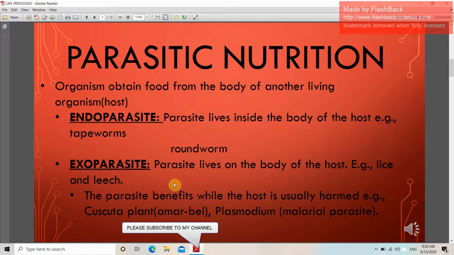What is an exoparasite? A parasite that lives on the body of the host, not inside but on the outside of the body, and takes food from it. The parasite benefits while the host is usually harmed, meaning the host is damaged. Examples are the Cuscuta plant and Plasmodium.